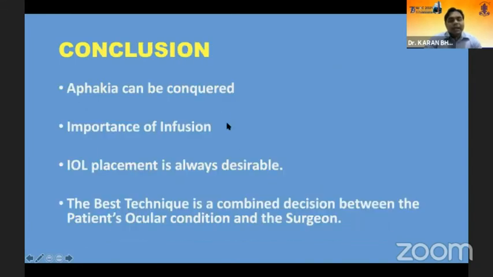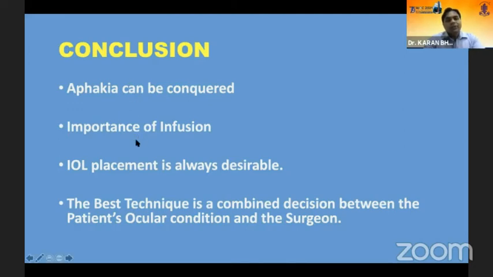So aphakia can be conquered, as we have till now seen multiple options that one has, even by the anterior segment surgeons or the posterior segment surgeons. The importance of infusion to maintain the globe pressure. One has to be careful if one is using an AC maintainer, as it pushes the iris diaphragm posteriorly. So when you are introducing the needle, one may cause iris trauma. So one needs to be careful if you're using an AC maintainer compared to a pars plana infusion where the iris diaphragm is pushed towards the cornea.